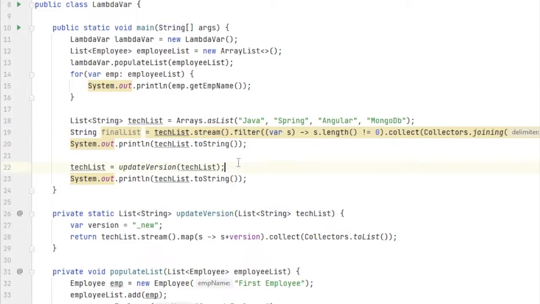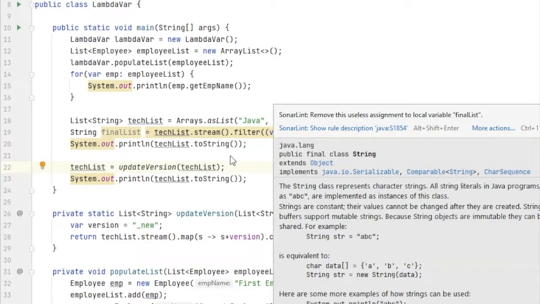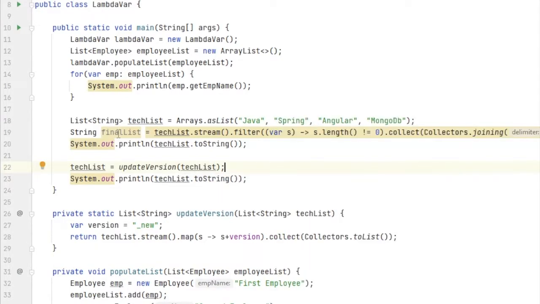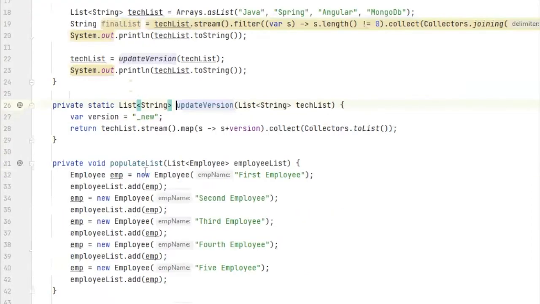Now the other one is the variable when we pass it into a method, like a method's internal scope. I am passing this text list into this update version method, where I am performing changes in each of the strings present in this array. So let's see this method. In this update version method, you see there is a new variable version I am adding.